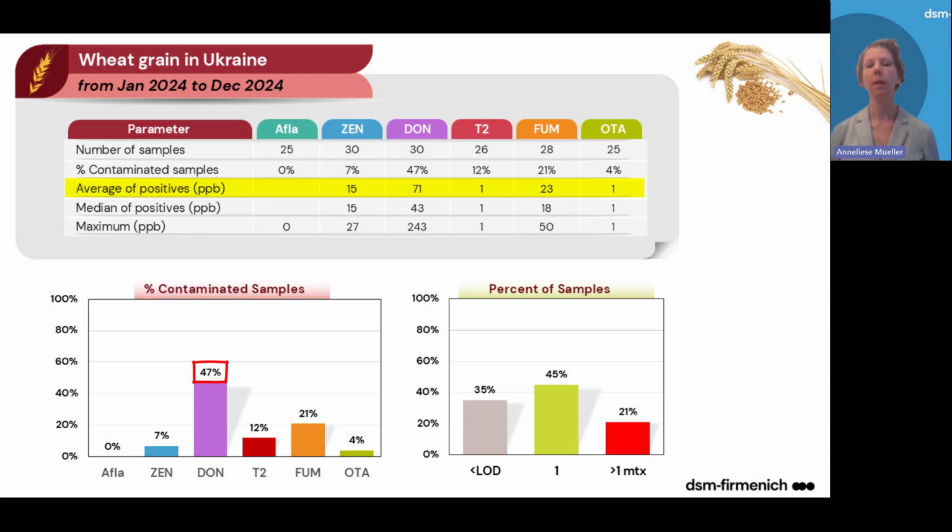So overall, in wheat grain globally, we see that DON poses the most risk to animal production. We have co-contamination, very often with zearalenone. Then we can see that wheat grain from the US shows the highest risk compared to wheat grain from France, Ukraine, and especially Australia, which shows a moderate contamination, at least in the last year.